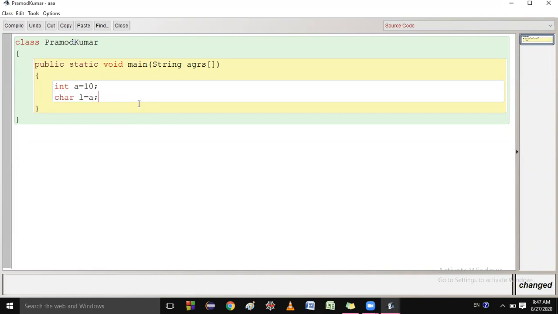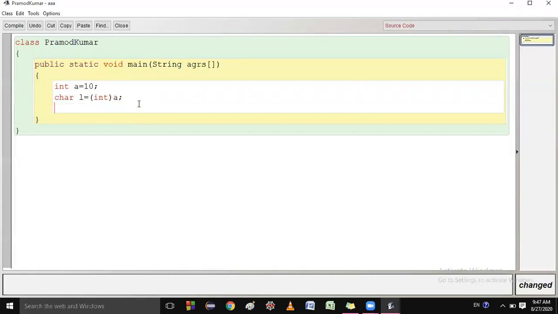Wait. This one, int. I said 0 to 9 are having which type? This is character, should be character, no?